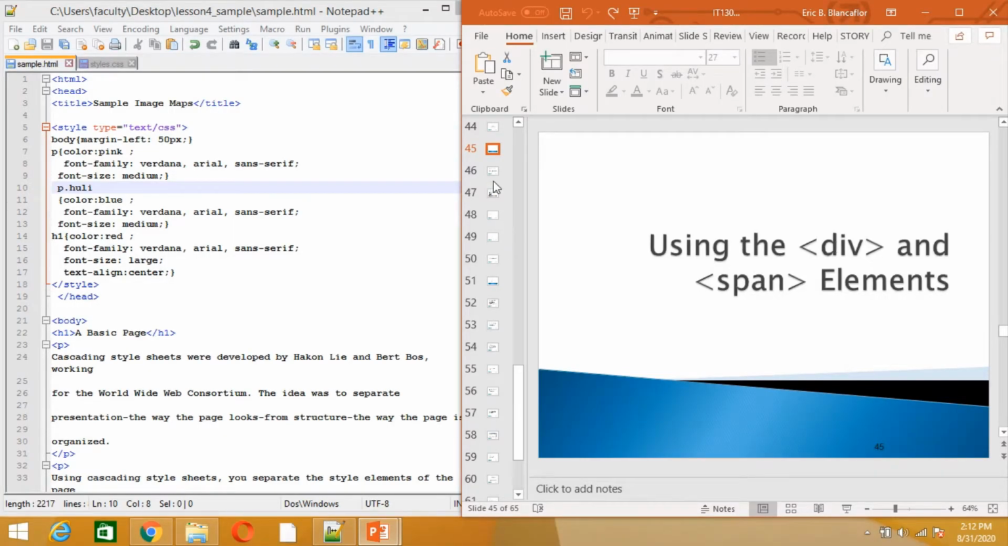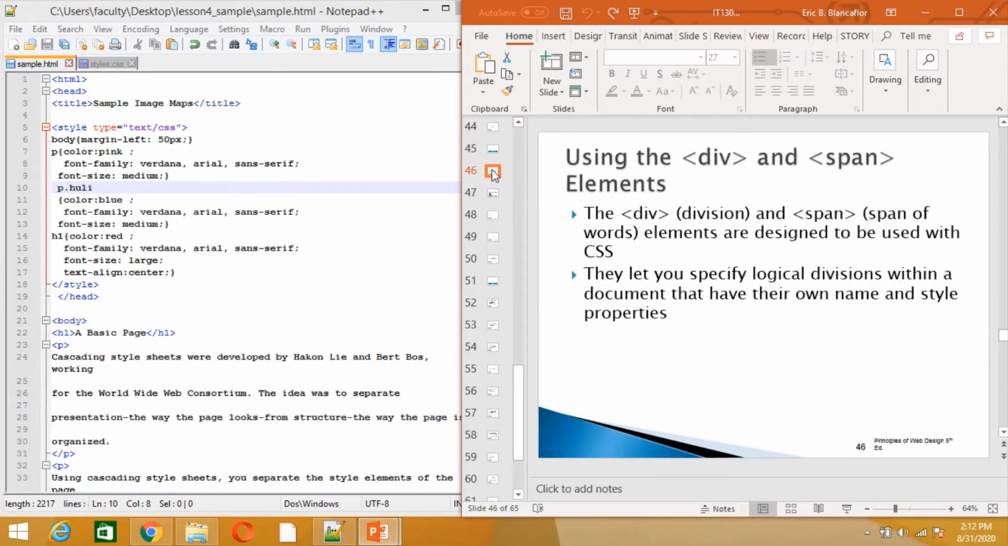This is part 3 of lesson 4. First topic is about div and span. We use div and span, applied through CSS. With division, we can create logical divisions within a page. And span is used if we want to apply a style within an element.